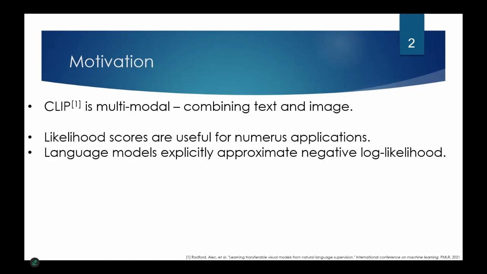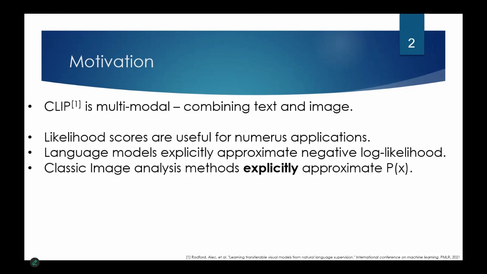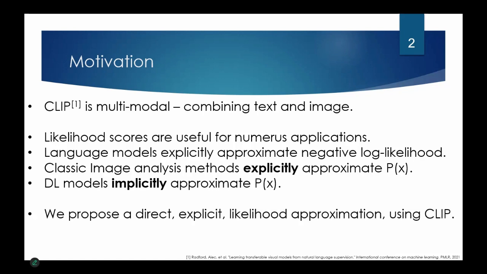Language models explicitly approximate such an interpretation with a negative log likelihood training loss. Classical image analysis methods used to explicitly approximate such a function based on some prior knowledge. Deep learning methods that have advanced the image analysis field greatly in the past decade and a half only implicitly approximate a probabilistic function. We propose a direct likelihood approximation using CLIP.